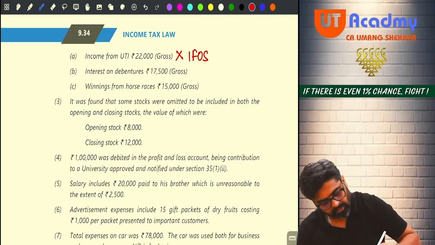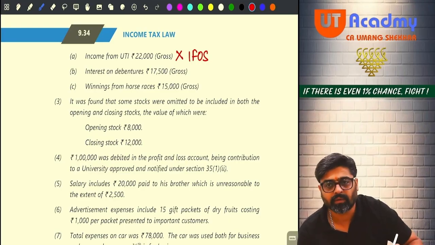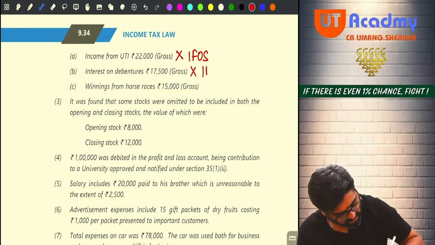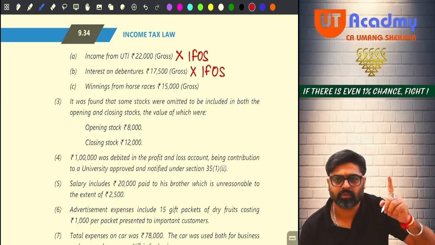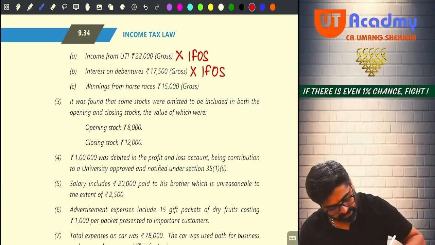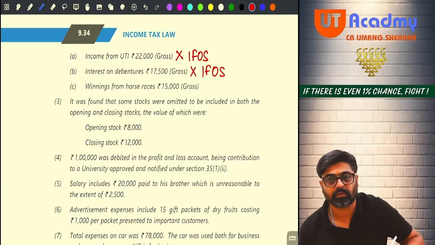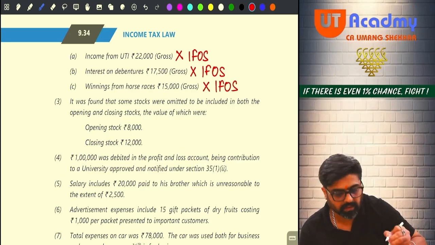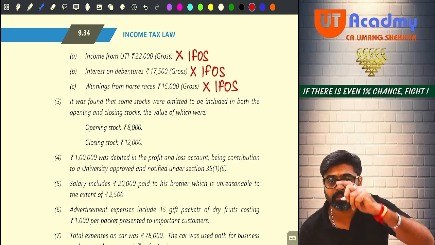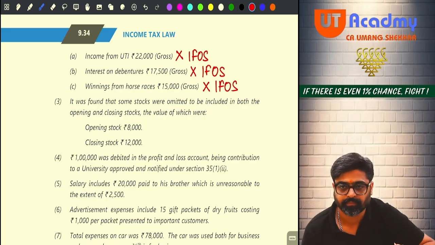Now tell me, interest on debentures, 17,500. Is it your PGBP income? No. This is my IFOS income. So in your profit, this is also added. Reduce. Okay. Next one is winnings from horse races. Is it your PGBP income? No. This is also your income from other sources. So reduce this amount also from your profit.